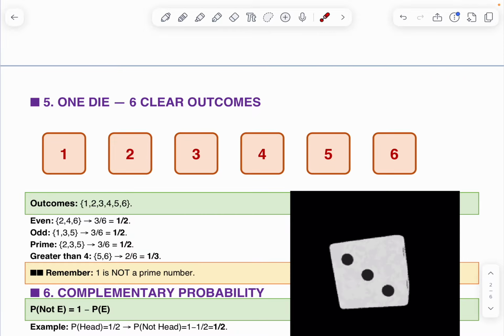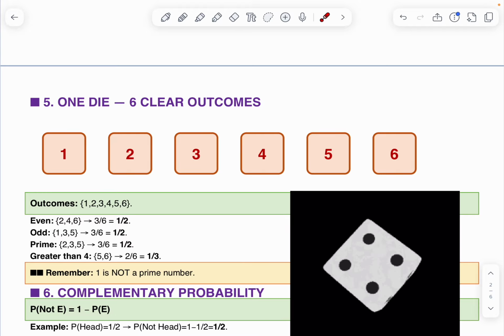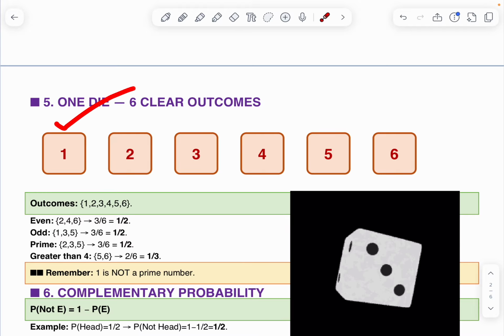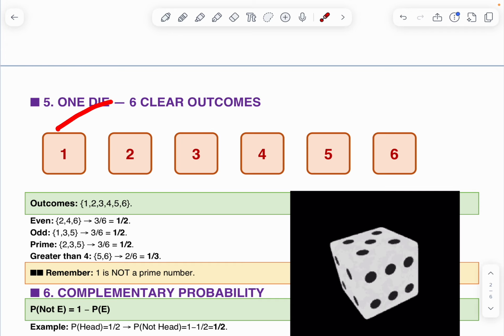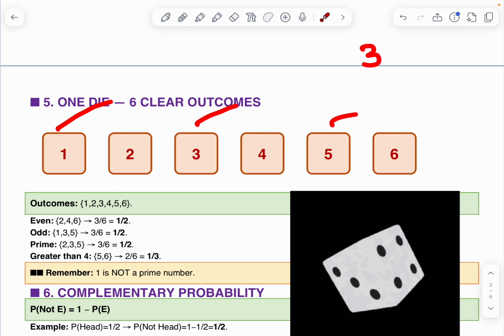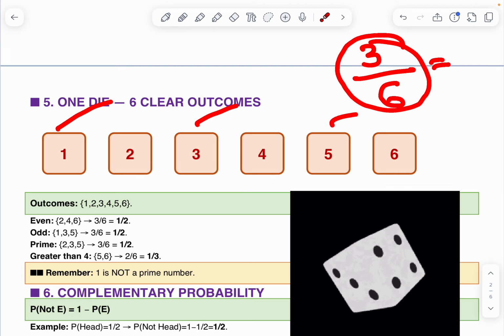Suppose when we throw a dice, what is the probability of getting an odd number? 1, 3, 5. Therefore favorable outcomes 3, total outcomes 6. 3 by 6. Therefore the answer is 1 by 2.